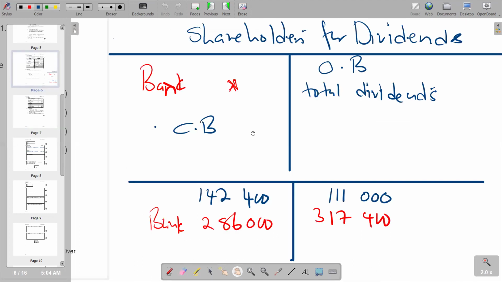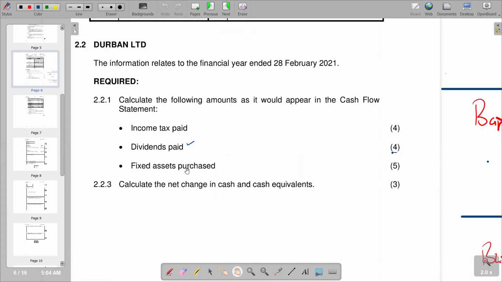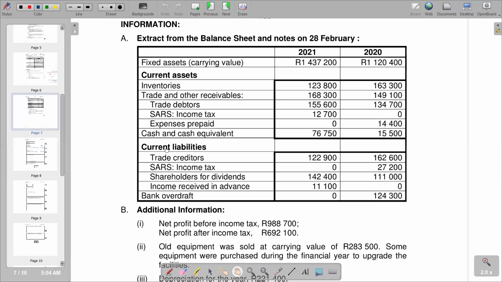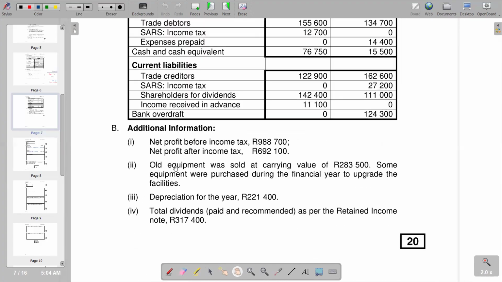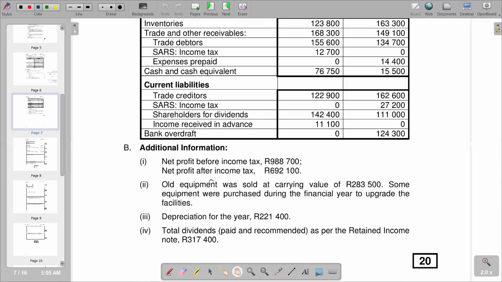So going to the next question, we see that we need the fixed assets purchased. We go to the information given again and try to see if we are told which fixed assets were purchased. We see that we are not given any information. We're only told that all the equipment was sold at carrying value, and some equipment was purchased during the financial year to upgrade the facilities. We are not told about any additions.